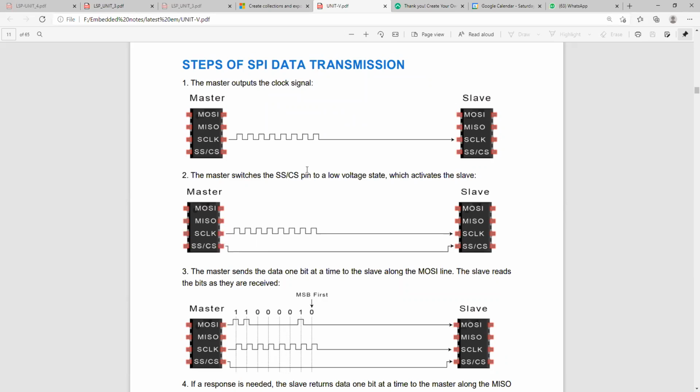SS means slave select, and CS means chip select. If the chip select and slave select pin are in a low voltage state, then the slave will be activated. When SS and CS are low, the slave will be activated.